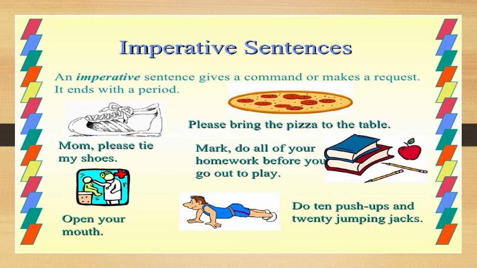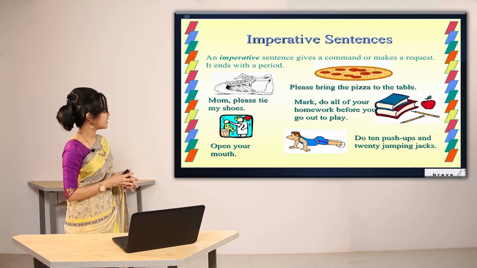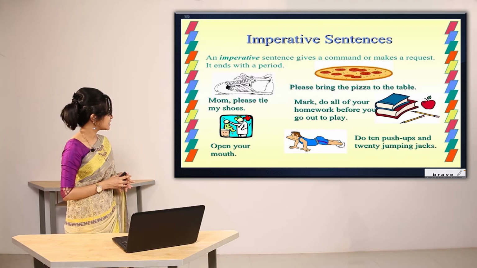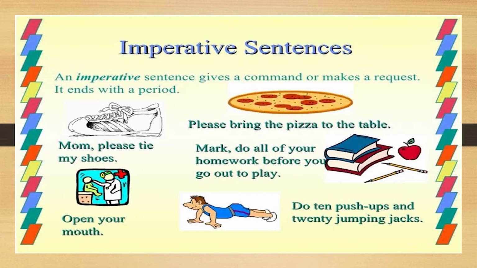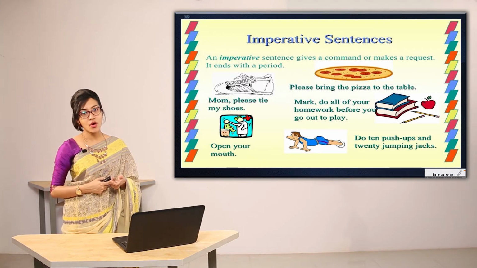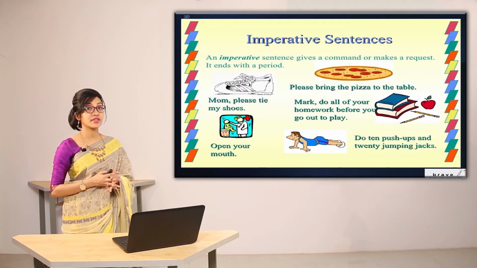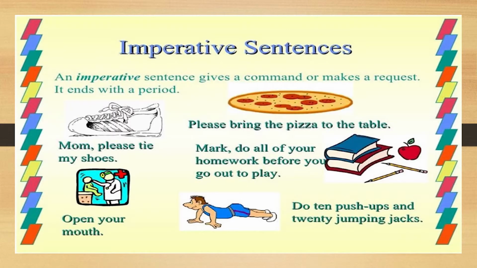In the picture given above, there are some books and someone is saying, "Mark, do all of your homework before you go out to play." And in the picture at the top right corner, there is a pizza and someone is saying, "Please bring the pizza to the table." So as you can see, in all these sentences, either someone is giving a command or advice or requesting. So what are this type of sentences called? We know that this type of sentences are known as imperative sentences.